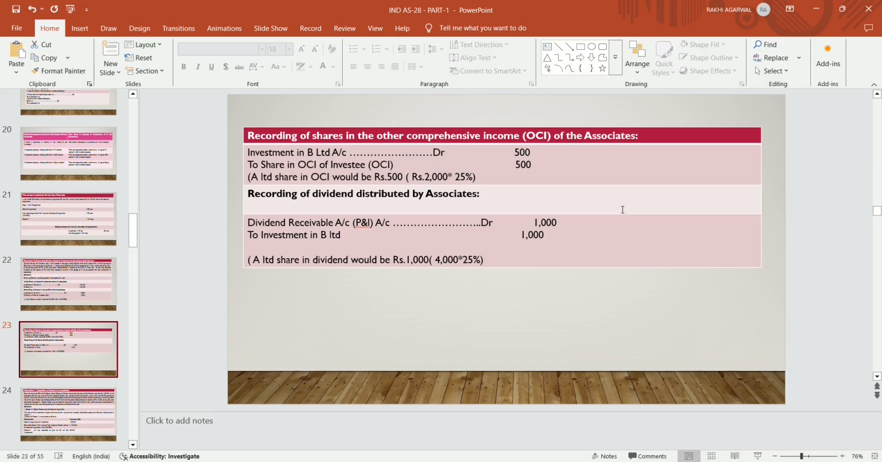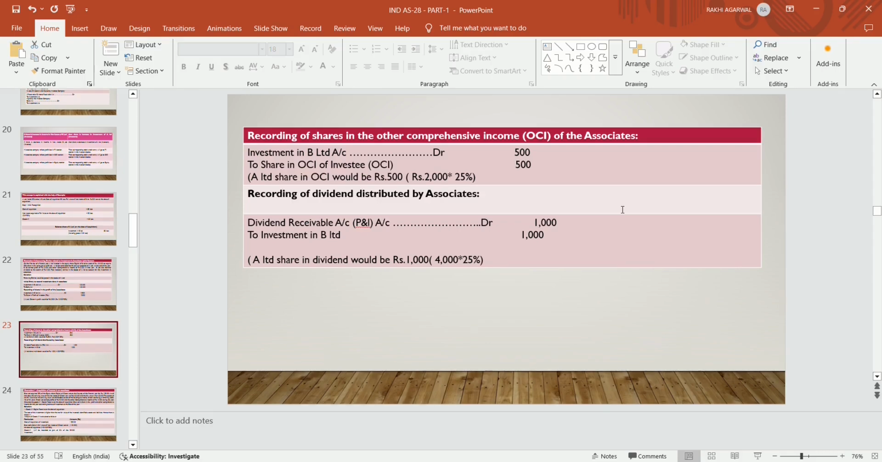Now recording of share in other comprehensive income of the associate. Investments in B Limited account debit to share in OCI of the investees, that is A Limited's share in OCI would be 25% of 2,000, which would be 500. So investment in B Limited account debit to share in OCI of the investees by 500.